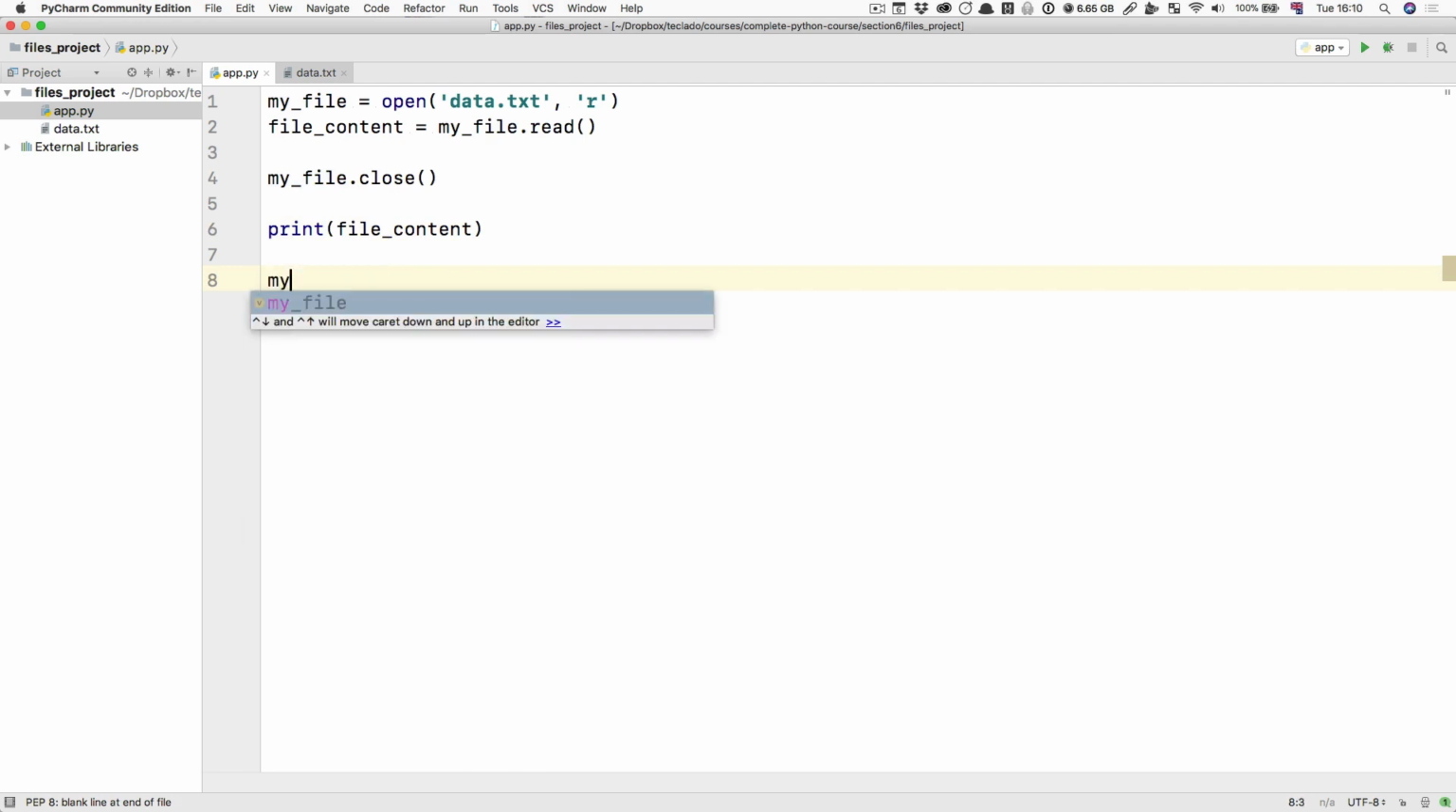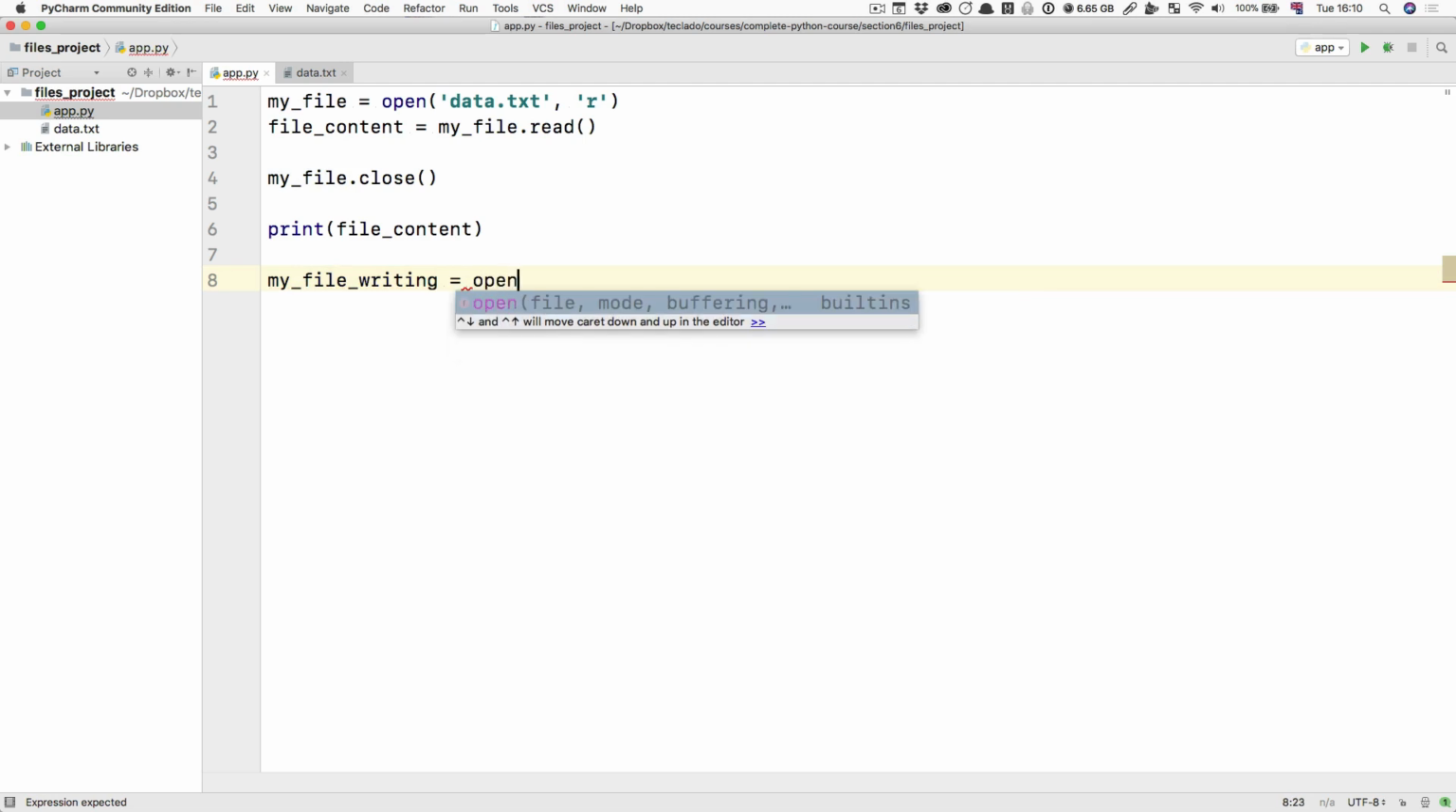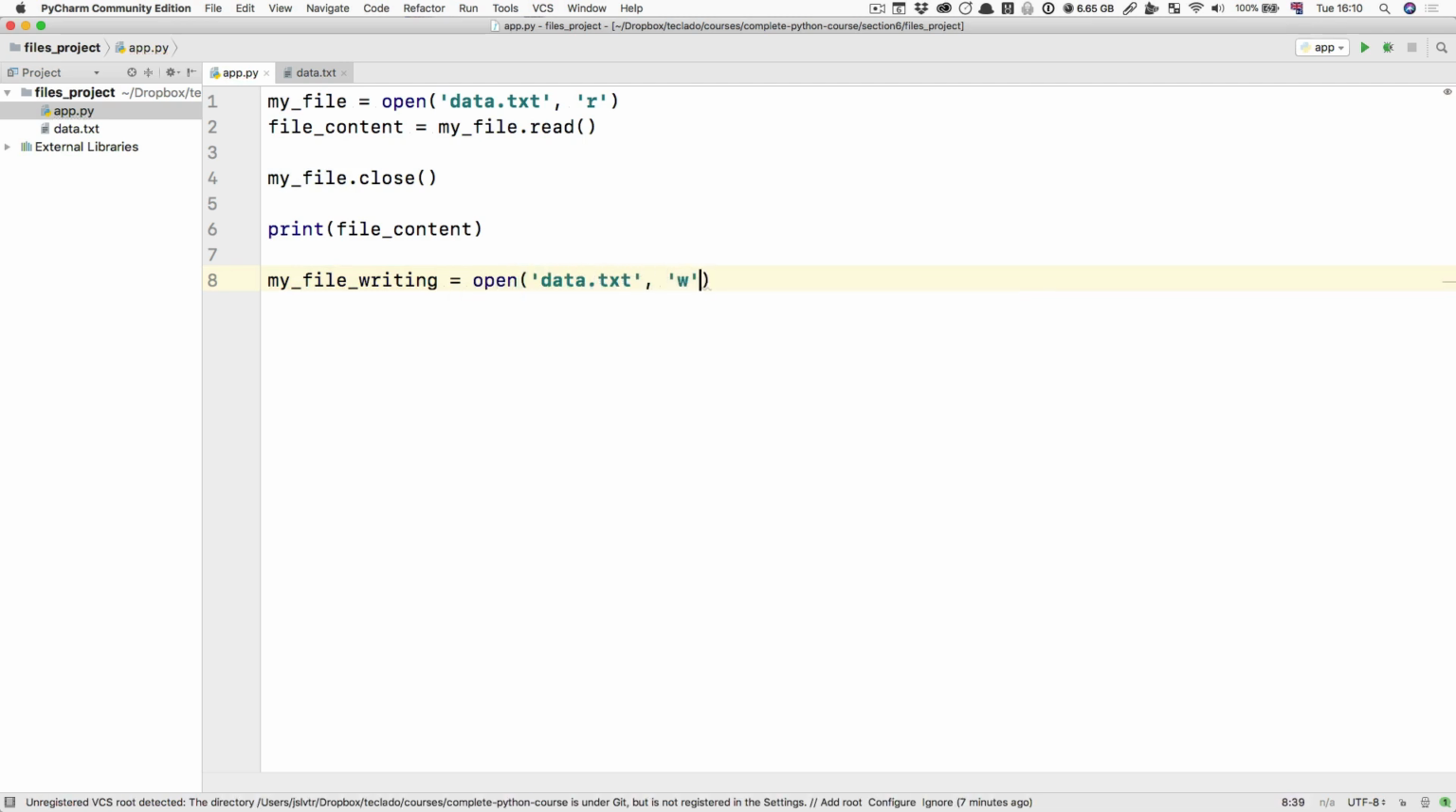So I'm going to create a my_file_writing variable, and that's going to be data.txt, but this time with W for writing. Notice, by the way, that when we open a file for writing, that erases the contents of the file, and anything we write will overwrite anything that's already there. So if you want to keep the contents of your file, do not open it in W mode. There are other modes that won't erase the data and will instead keep the data there and let you edit it. Editing files is not so easy though, that's slightly more work.